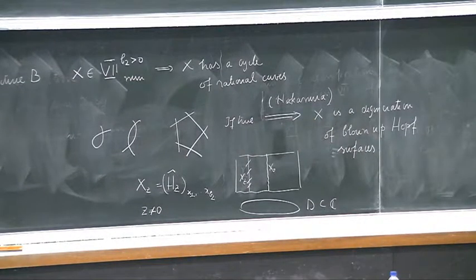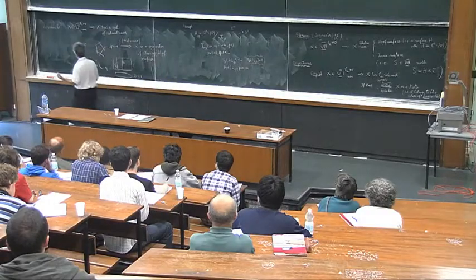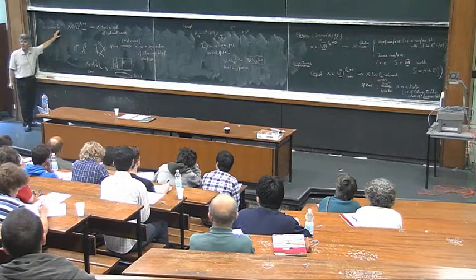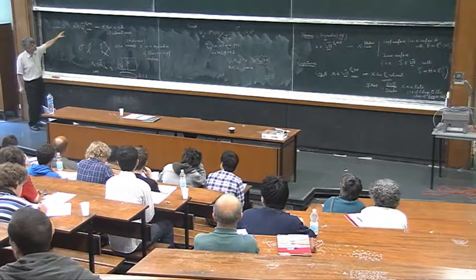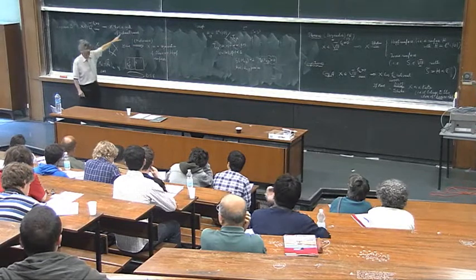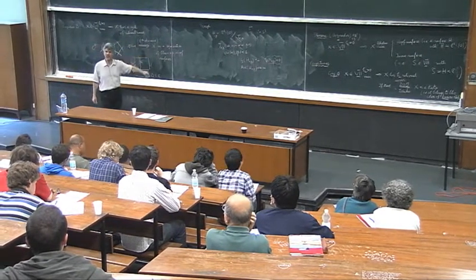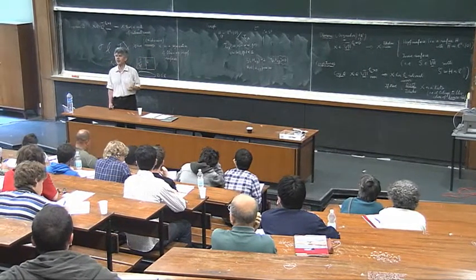What is the conclusion? The conclusion is that conjecture B, although, let's say, much more modest, is sufficient to classify minimal surfaces with B2 positive, up to deformation equivalence.